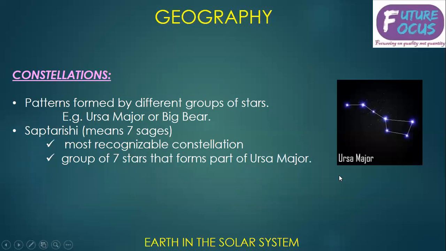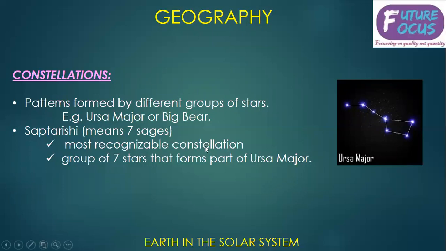Now let's talk about constellations. When a number of stars form a kind of pattern, that is called a constellation. An example of that pattern is Ursa Major or Big Bear, or you can say Saptarishi. That is 7 sages. Sapt means 7, and Rishi in English means sages, or in Hindi it means Rishi, Guru, right?